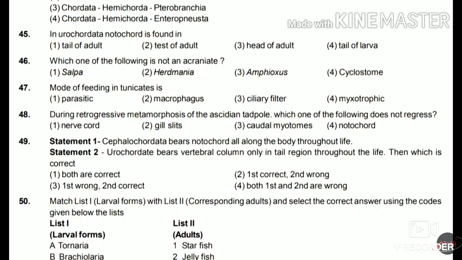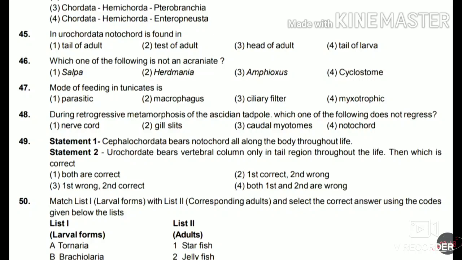46. Which of the following is not an acraniate? Salpa, Herdmania, Amphioxus, or Cyclostome? So the answer for this is Cyclostome. 47. The mode of feeding in tunicates is parasitic, macrophagous, ciliary filter, or mixotrophic.